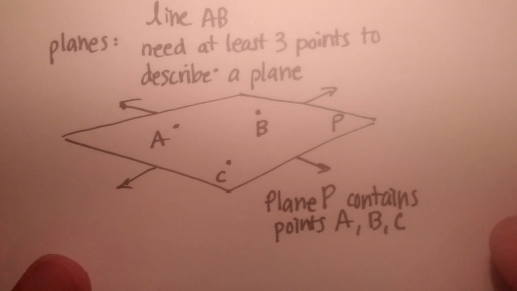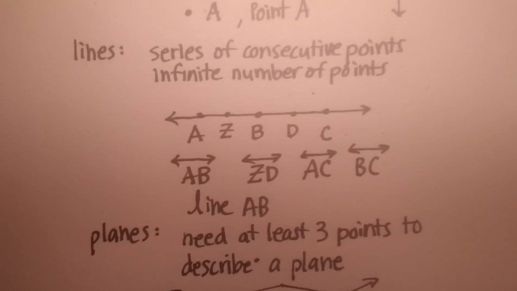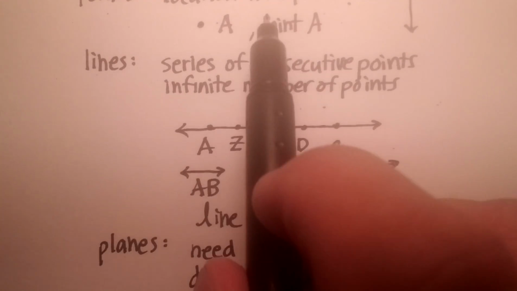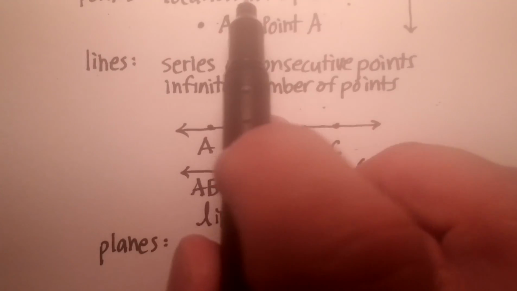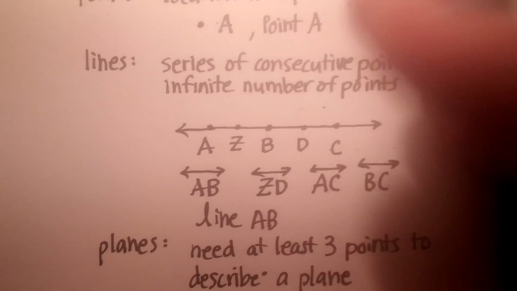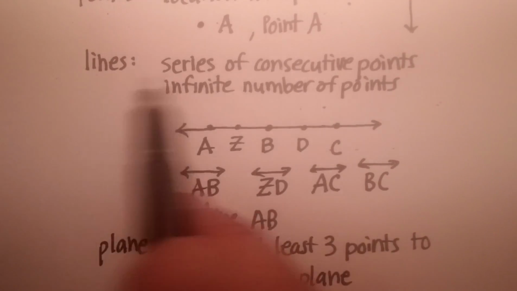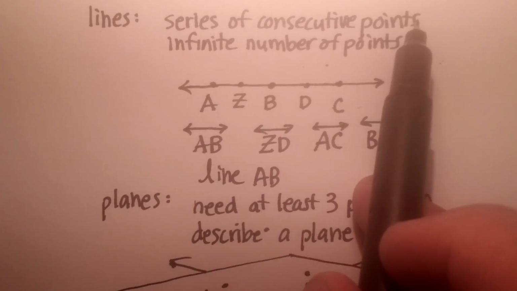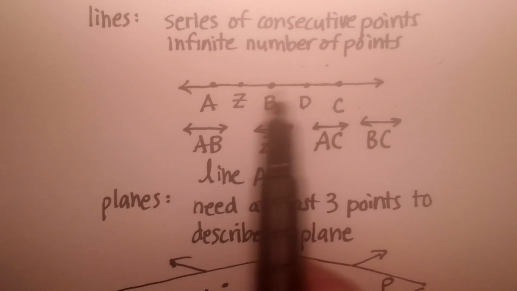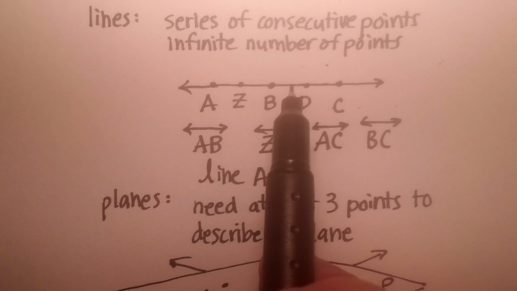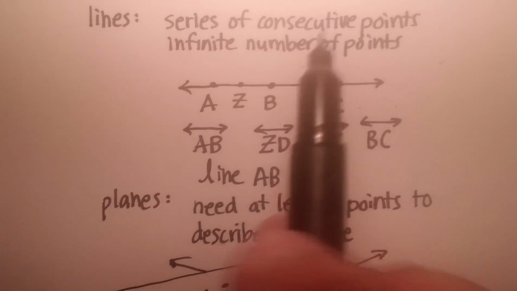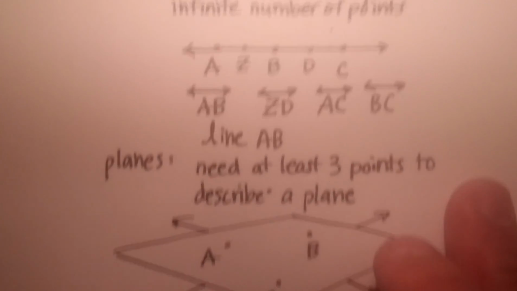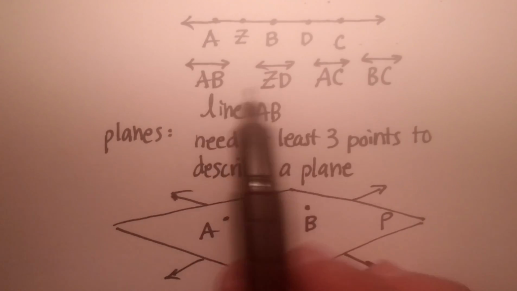So, real briefly again, we don't have definitions for these technically, but we are describing them, and this is how you do it. So, a point is a location in space, no depth, no width, no weight, none of that sort of stuff. A line is an infinite series of consecutive points. Okay, and this also doesn't have any weight, any depth, or any of that sort of stuff as well, right? It's just a singular line. And this is how you designate it in one of 2 ways.